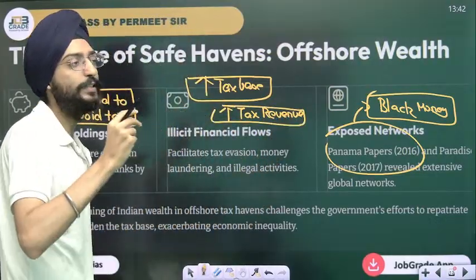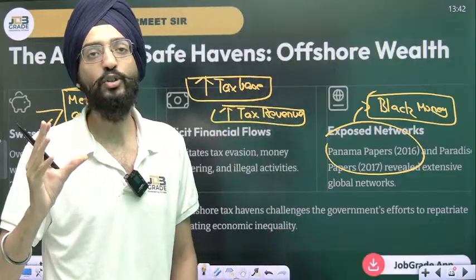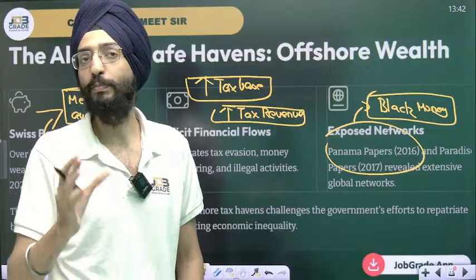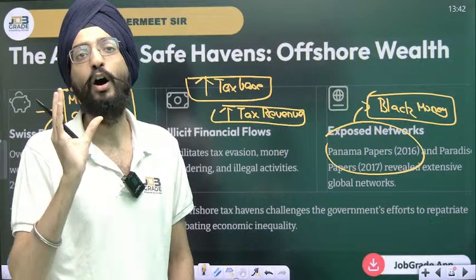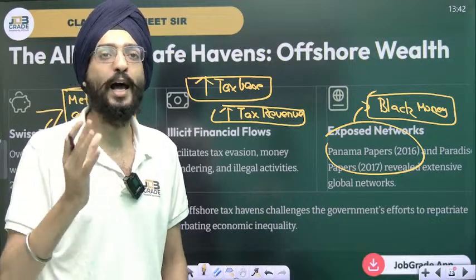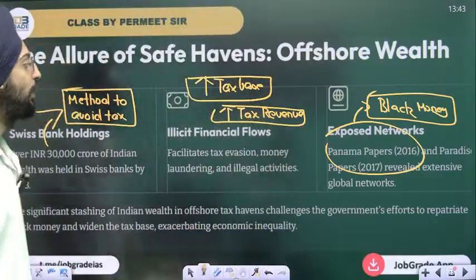If you're going to increase indirect taxation in the form of GST, it's regressive in nature, because it's going to put a lot of burden on the middle class and the working class. And it will receive a lot of backlash on social media, as it's going with Nirmala Sitharaman. So I hope you got this.